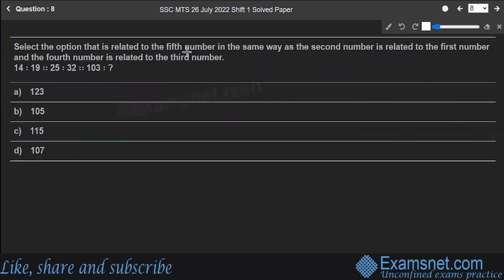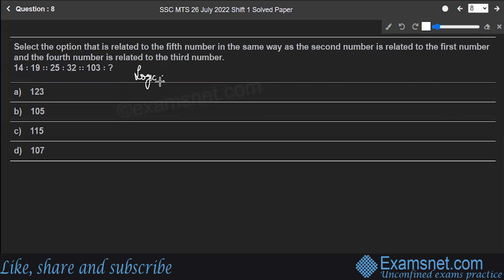Select the option that is related to the 5th number in the same way the second number is related to the first number and the 4th number is related to the 3rd number. That means there exists some relationship between these two numbers. The same relationship exists between these two numbers. Following the same logic, you have to find out 103 will be related to which number. So you have to understand the logic of the problem.